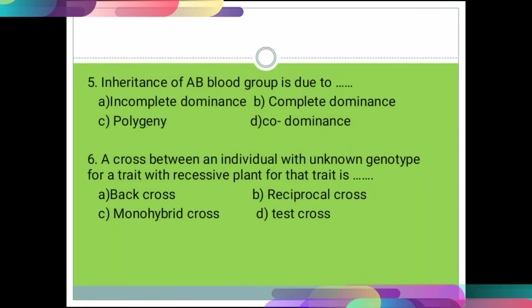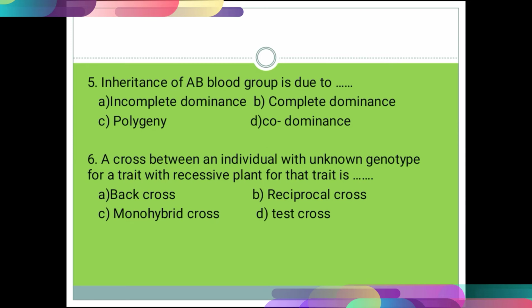After that, we will discuss question number 5. Inheritance of ABO blood group is due to: option A incomplete dominance, option B complete dominance, C polygeny, and D codominance. The correct option is option D, codominance, because in the ABO blood group system, A and B genes are codominant.